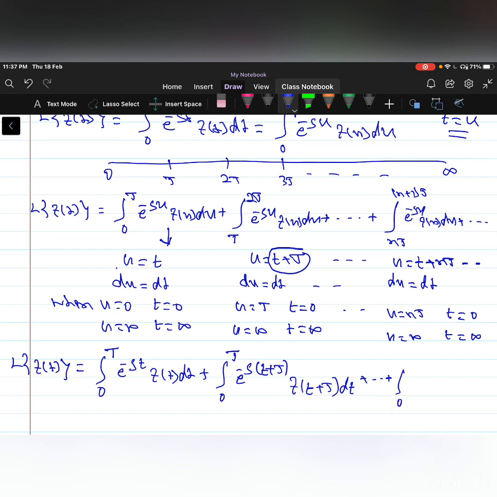So again integration from 0 to T e power minus s into, u is equal to here t plus nT, into f of t plus nT dt, and so on.